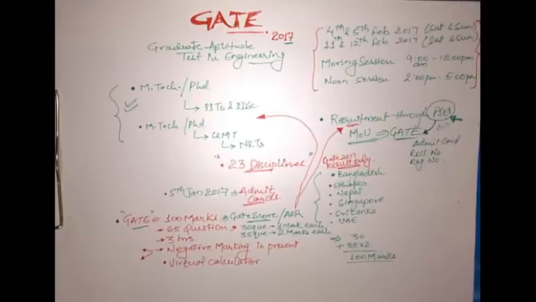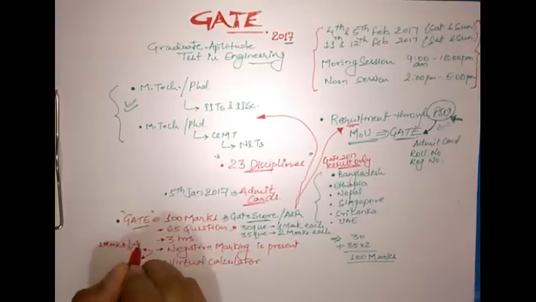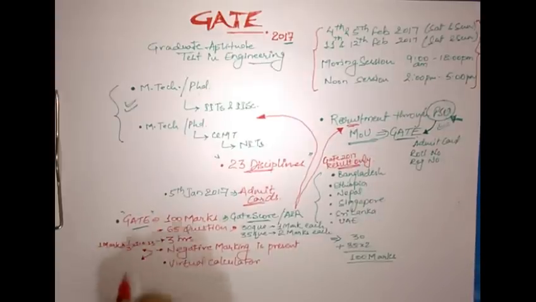Writing it to the point, if our question is of 1 mark, then if you do it wrong, 1/3 of 1 mark, that is 0.33, is deducted from the result, for each 1 mark wrong answer.